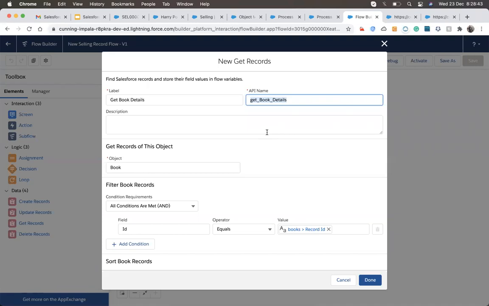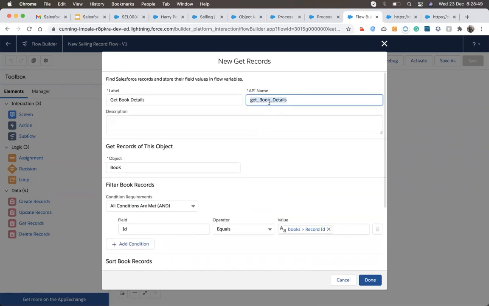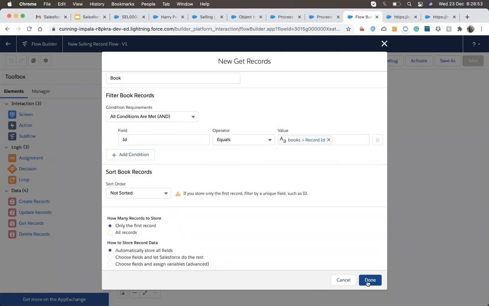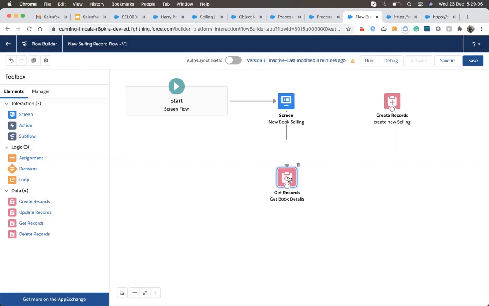Whatever components we are designing, it stores its value in its API name. So the output of this Get Records will get stored in this API name. I will choose this one and hit done. Before creating a record, I need that value, so I will delete it, and after the screen component, I will get the record. Get the record means I will get that book price, and then after that I will do the calculation.